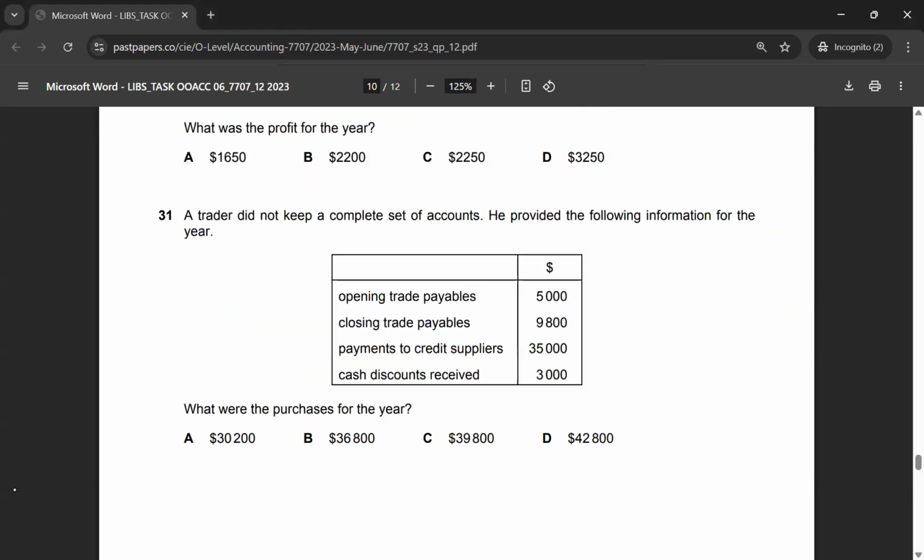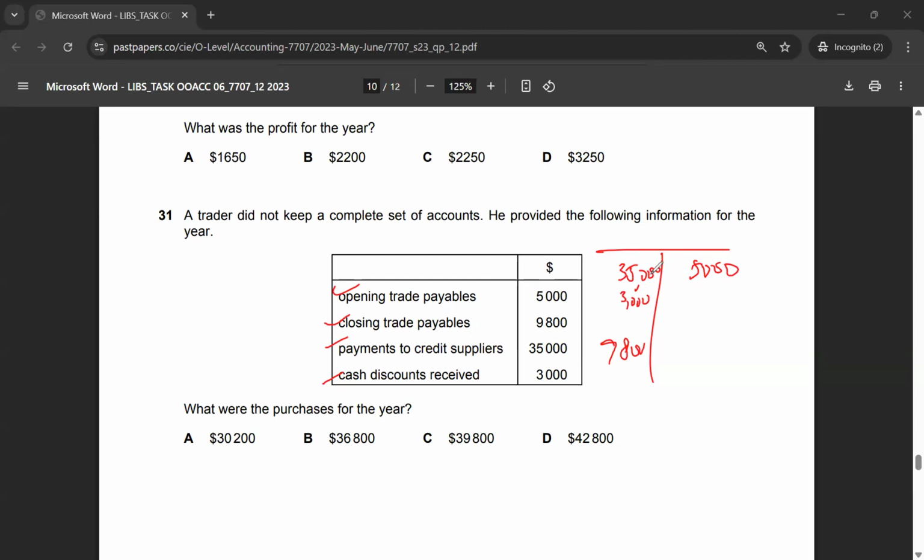Let's move on to multiple choice 31. A trader did not keep a complete set of accounts. He provided the following information: opening, closing, paid, cash discount received. What were the purchases for the year? We will start with accounts payable, 5,000 in here, 9,800 is the closing balance. 35,000 was cash paid, and then 3,000 was discount that was earned.